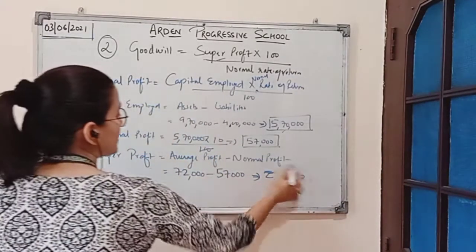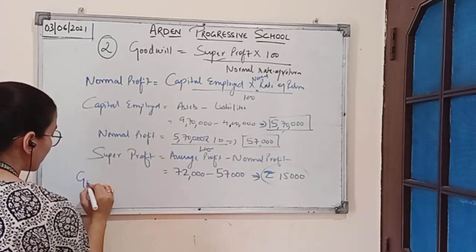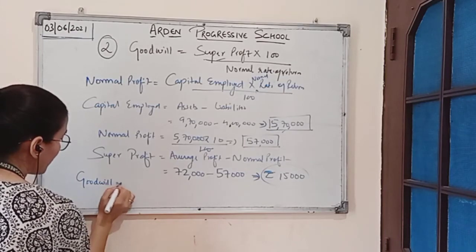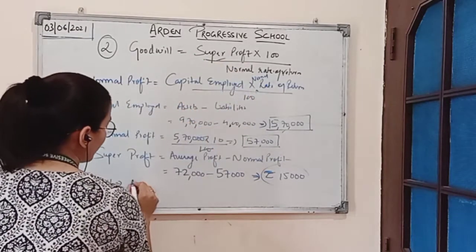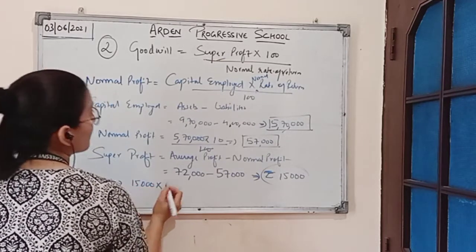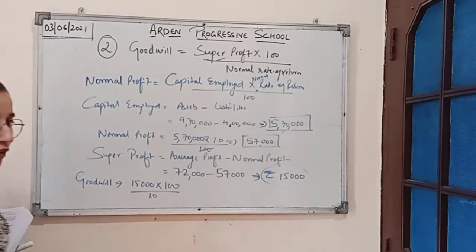Now by this value, we can easily calculate the value of goodwill. We know the formula for calculating goodwill under this method is super profit. Super profit is 15,000 multiplied by 100 divided by normal rate of return.